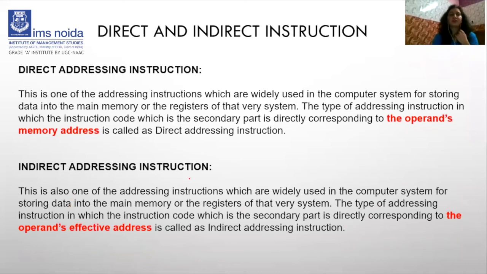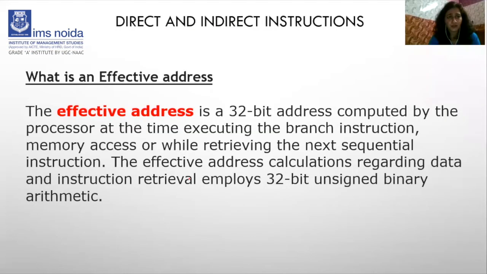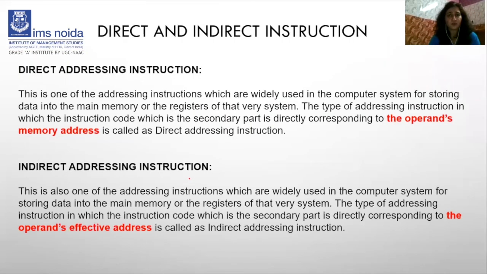This is the next topic, called direct and indirect instruction. This is also a very important topic. Why is it so important? Because when we discuss the instruction cycle, this will be a part of it, and it will be a part of the instruction format also. We should know what direct instruction means, what indirect instruction means, how they work, and how they affect the system and the architecture. So from this diagram and this comparison, we will discuss direct and indirect instruction.